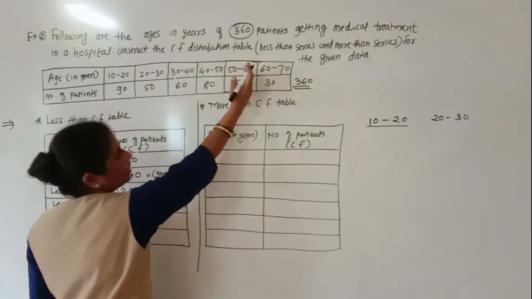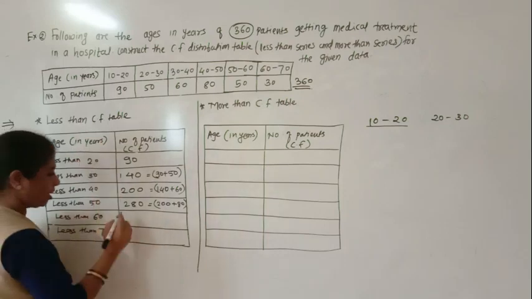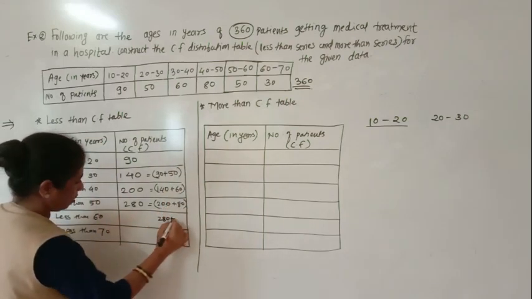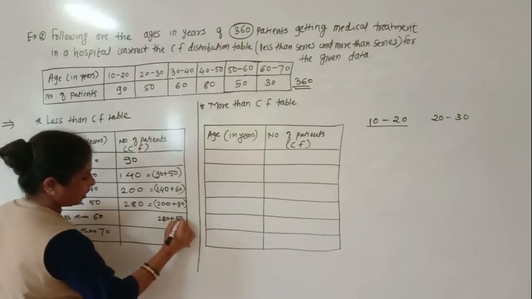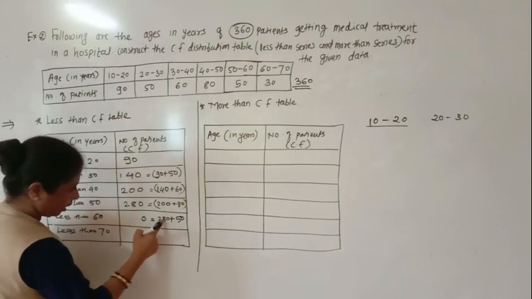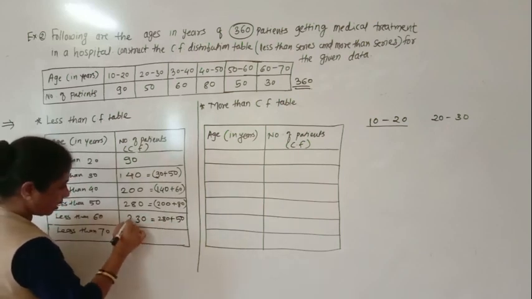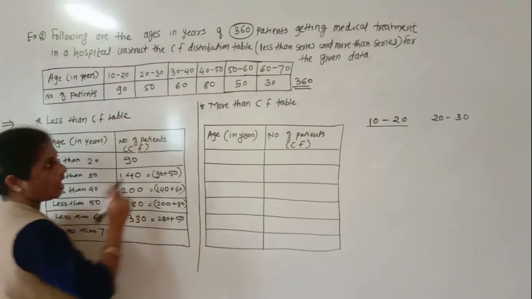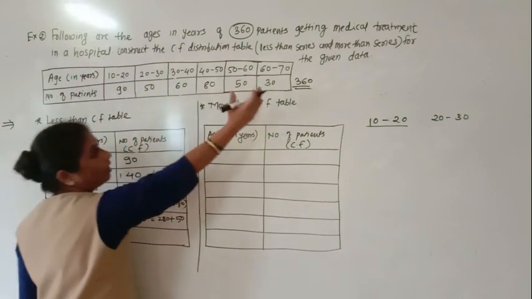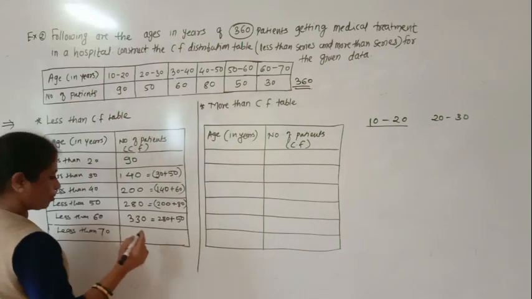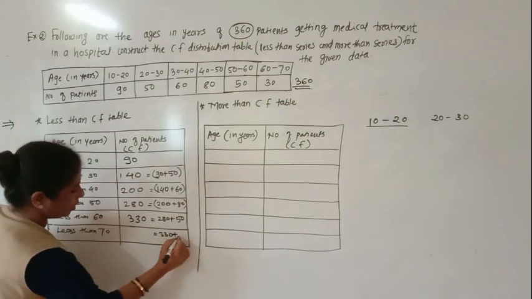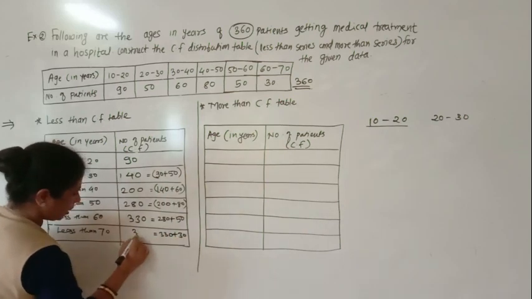So in less than 60 means all these people. Here 280 plus this less than 60 group. How many are there? 50. So that gives 330. And less than 70 means all these, all from less than 70 years old. So here, this 330 plus this 30 equals 360.